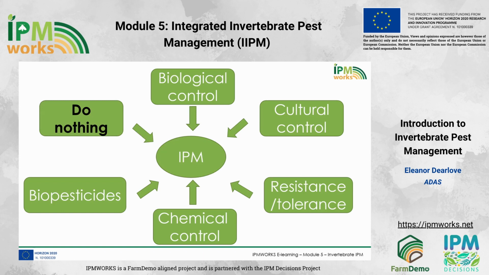Arguably, the most important and easiest tactic to implement is to do nothing. The decision whether or not to do nothing can be among the most difficult that farmers and advisors face. Advisors' reputations are at stake, and often the short-term risk posed to crop performance is difficult to balance against the long-term risks of prolonged pesticide reliance.